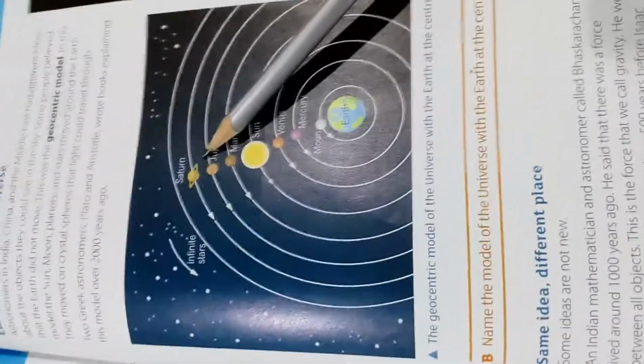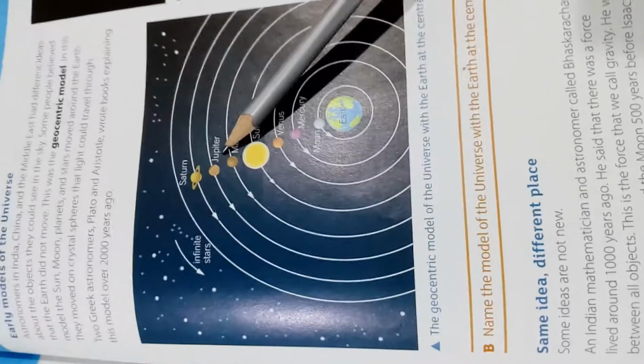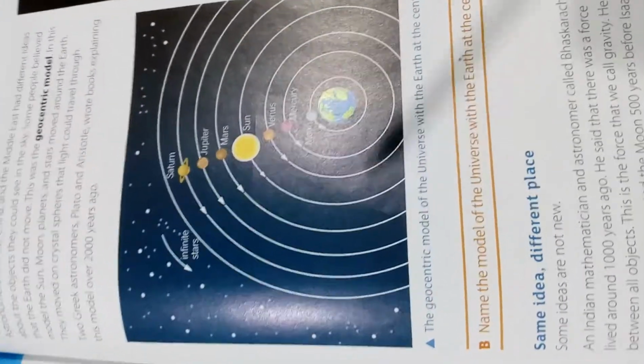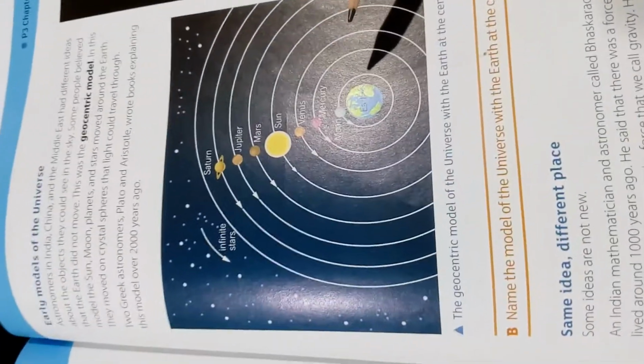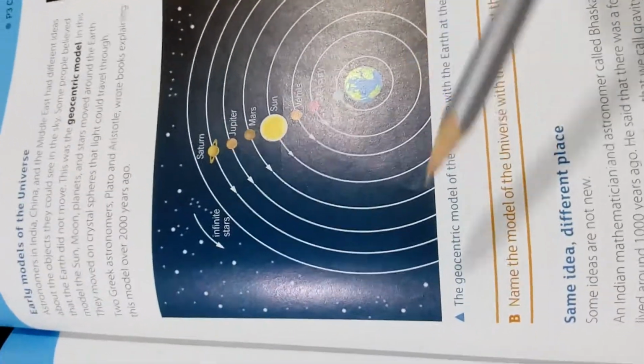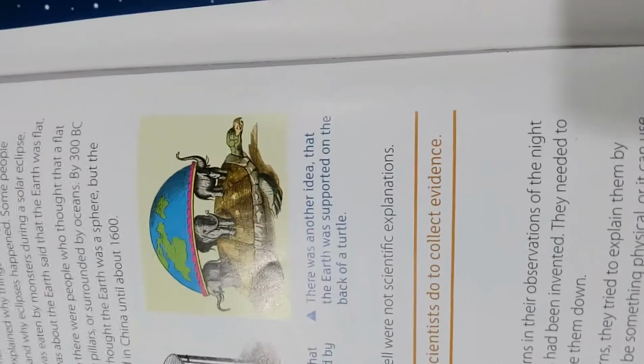So this is about the geocentric model, our topic, Discovering the Universe 1. This is the story behind it.